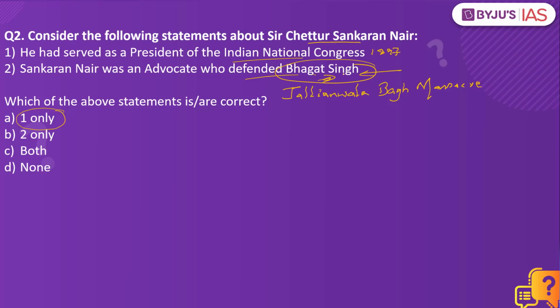Now, if we have to speak about Chettur Shankaran Nair, he was an advocate. He also wanted to bring large-scale reforms in the society, and as a judge of the Madras High Court, he did come up with some landmark and beautiful judgments as well. Since he had a reformist nature, he also accepted that people from other religions, if they converted back to Hinduism, need not be considered as outcasts.